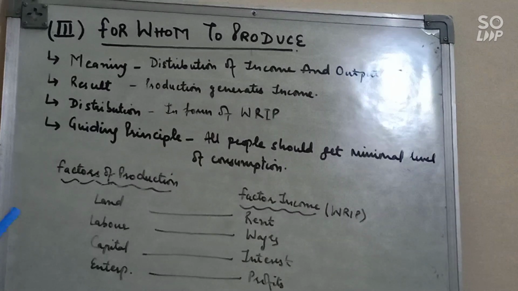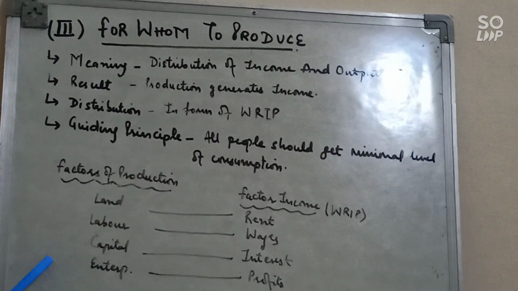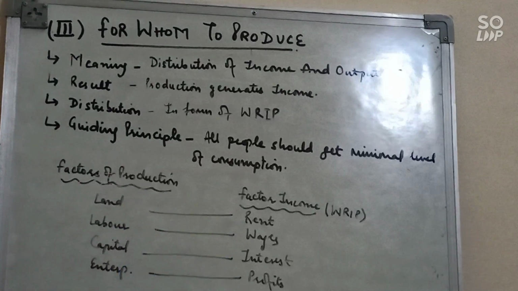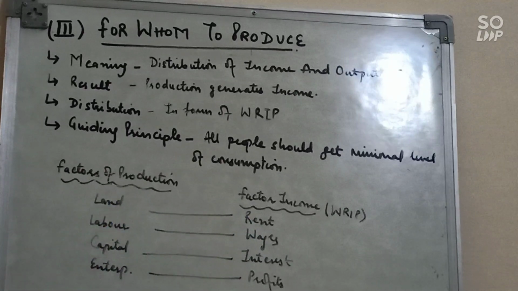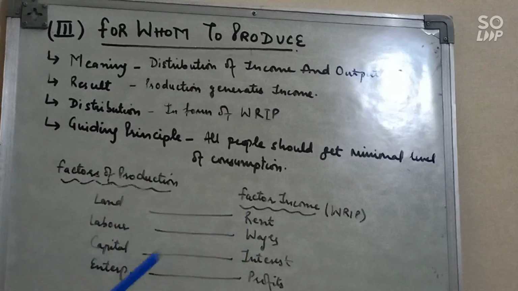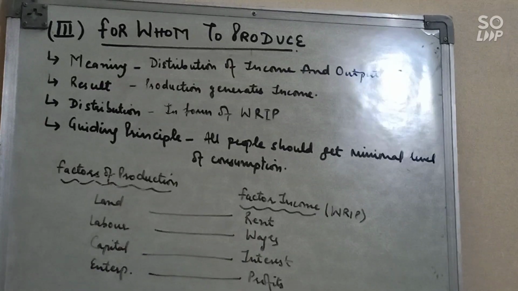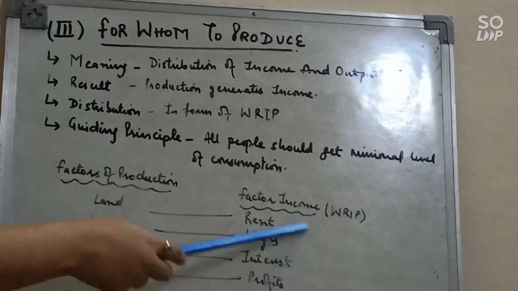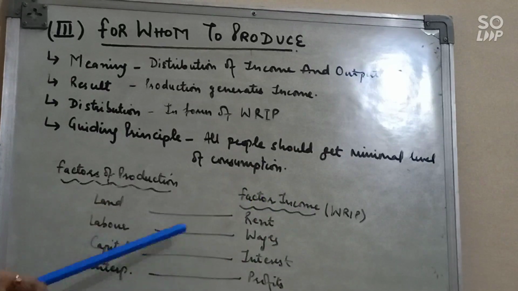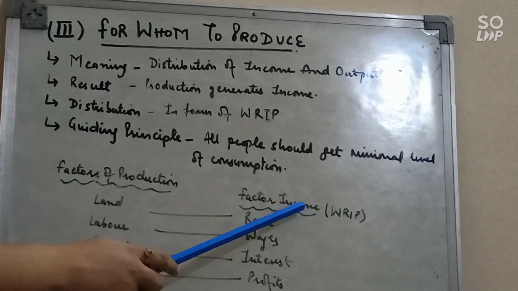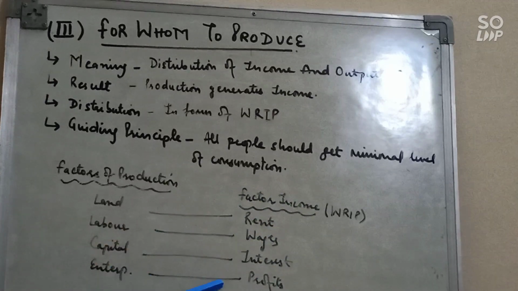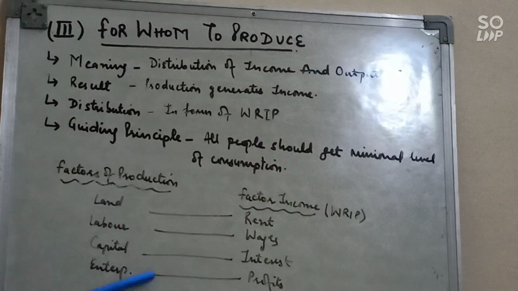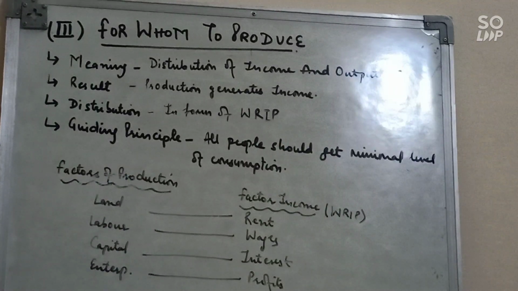Clear? And whenever we will use these factor of production, we will make the payment. We will distribute the income in form of rent, wages, interest, and profit. We will give rent in return to land, and labor they will get wages. When we will borrow capital, we will give interest, and for entrepreneur there is profit. All these incomes are known as factor income, and we will distribute the income which is generated with the help of production in form of rent, wages, interest and profit, and on the basis of contribution of these factor of production. Clear? So let's start.